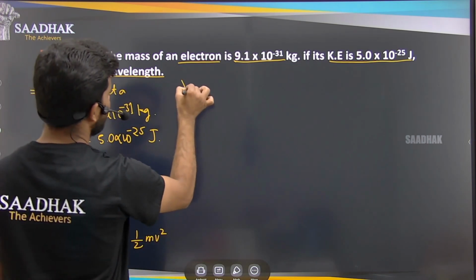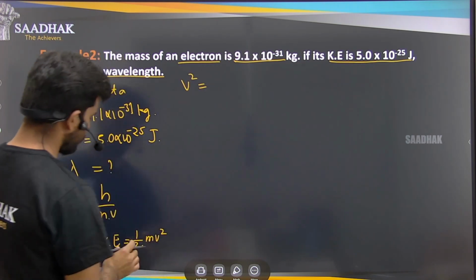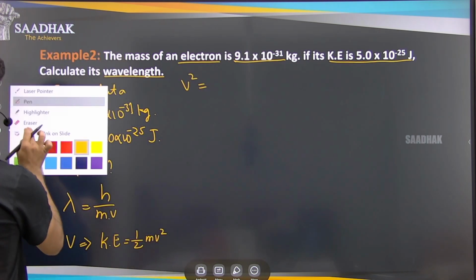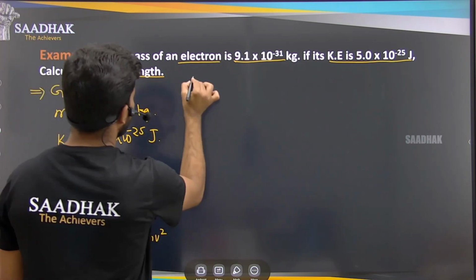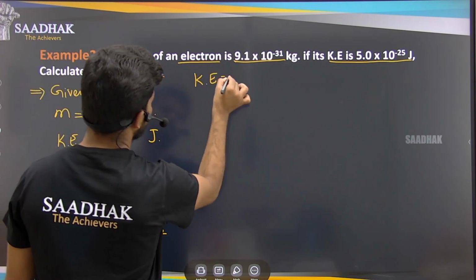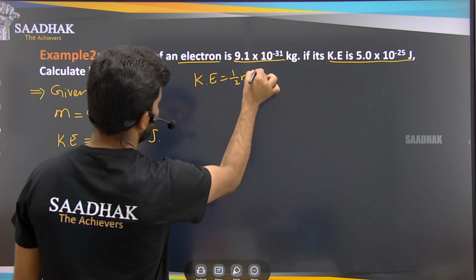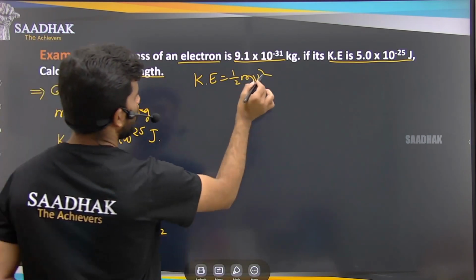So to find that v square, right, so what I am doing, let us start again from here. So what is that? Kinetic energy is equal to half mv square.